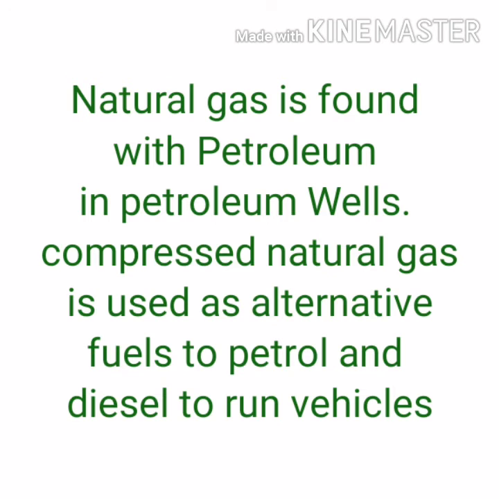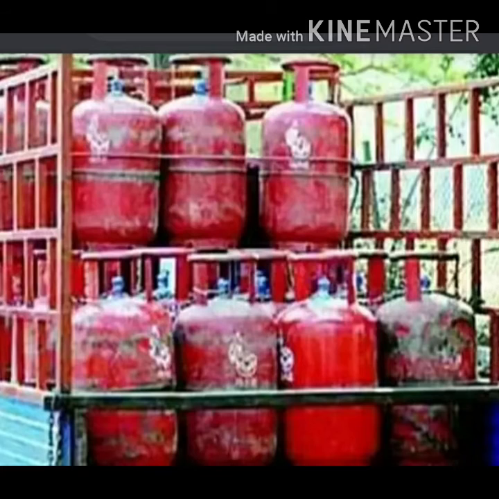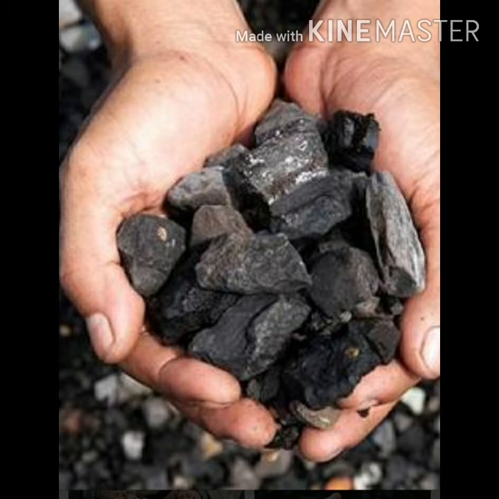Natural gas is found with petroleum in petroleum wells. Compressed natural gas is used as an alternative fuel to petrol and diesel to run vehicles. Here you have the LPG, liquefied petroleum gas. All of you know, in every one of our houses, we have this LPG cylinder gas, which we use for cooking. Next non-renewable resource is coal.